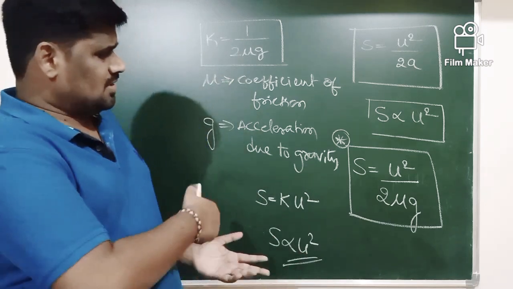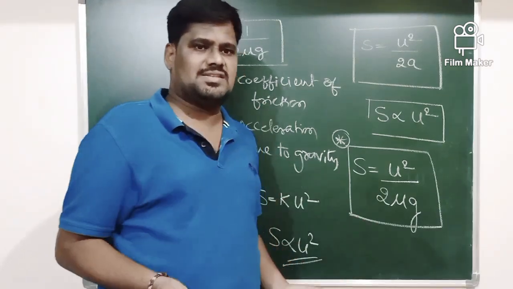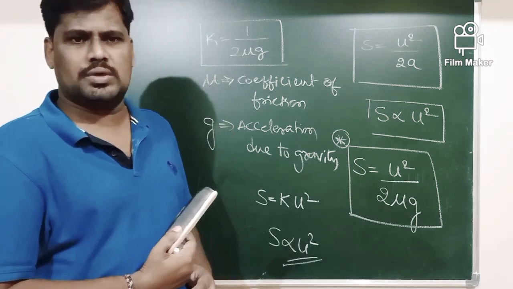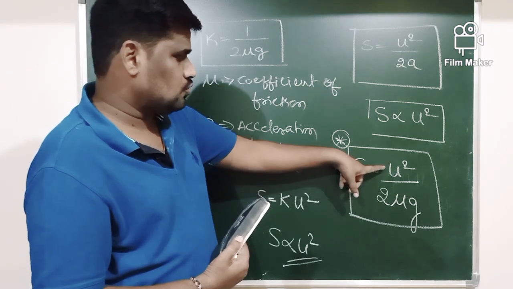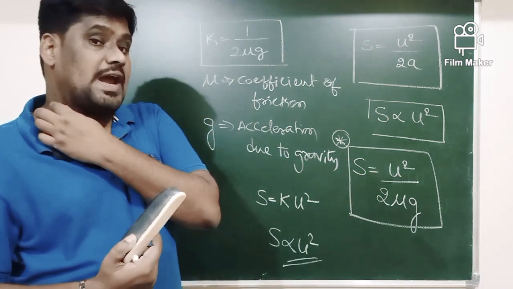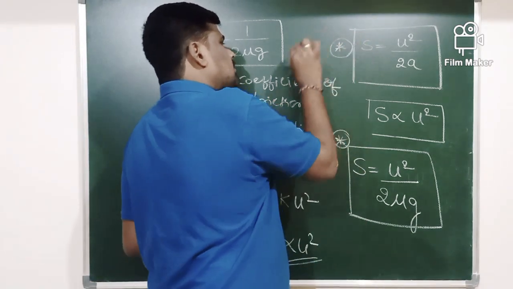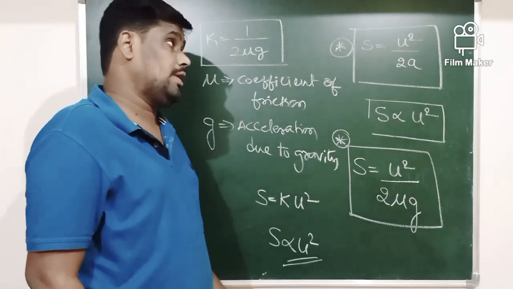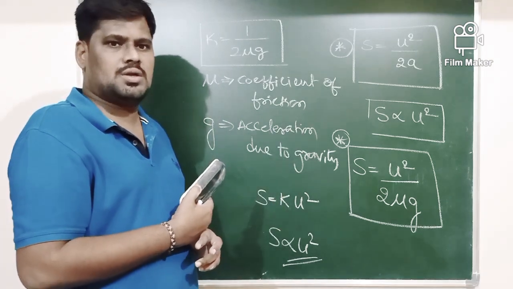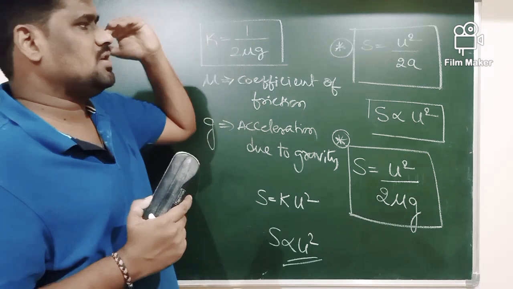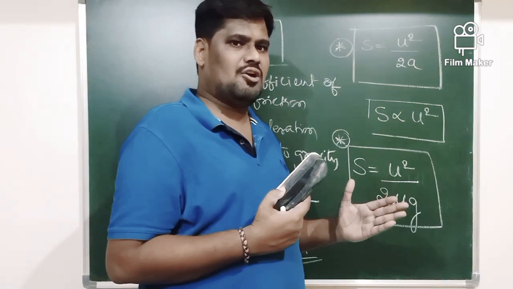Most of the time there exists a frictional force between tires and a road. Therefore the best formula to calculate the stopping distance is, of course, S is equals to U square divided by 2 times mu into G. But most of the time the examples are given based on the formula S is equals to U square by 2A, and most of the time they are neglecting the frictional force between tires and a road, and the stopping distance is directly proportional to the square of the initial speed of a vehicle.